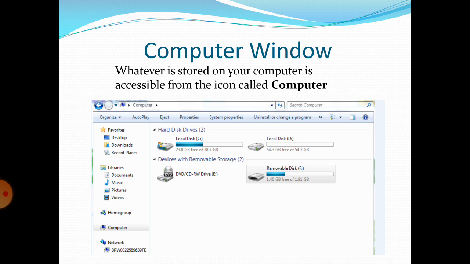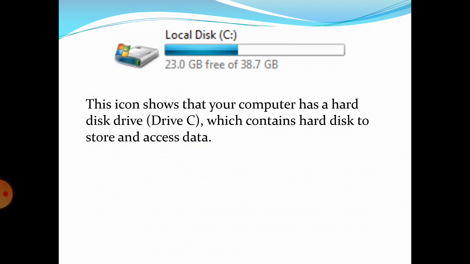You have seen here hard disk drive, local disk area, removable drive, and DVD ROM or CD drive. And this is local disk C. This icon shows that your computer has a hard disk drive C, which contains a hard disk to store and access data.